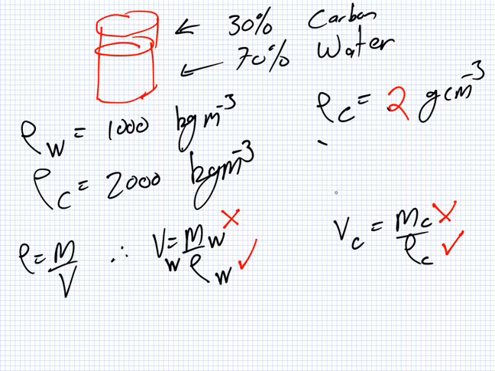Yes. Carbon? Yes. Mass of the carbon? Not quite. Mass of the water? No. But you do know that we're 30% carbon and 70% water. And this, I believe, is by volume, although I'm not 100% sure.